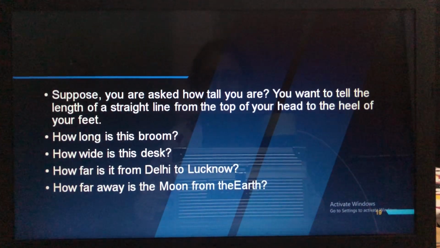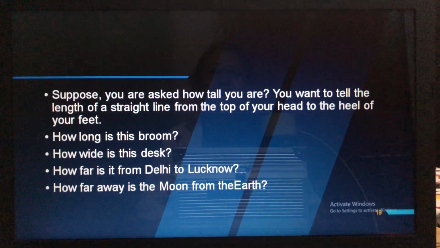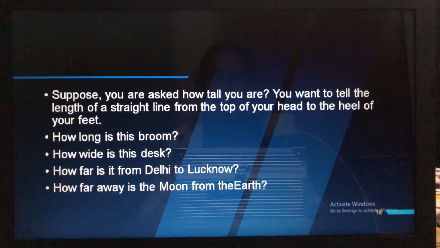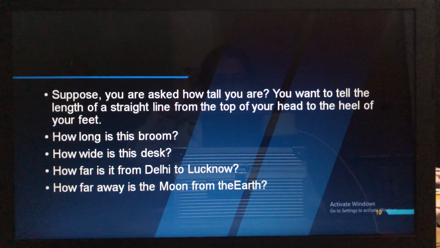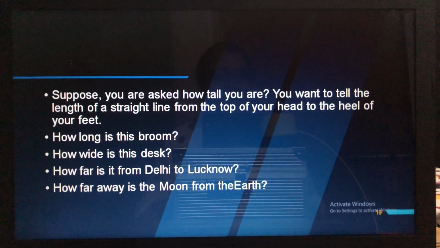Now supposing you are asked how tall you are. Every year you might have seen in our school, from 1st standard till 7th standard, they measure your height as well as the weight. So now supposing you are asked how tall you are, what do you tell? You will tell what was told last year. There will be a scale where you have to stand and the measurement will be taken.